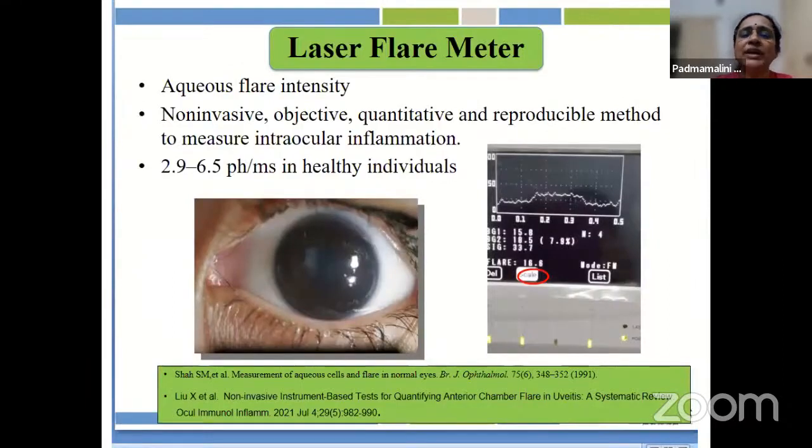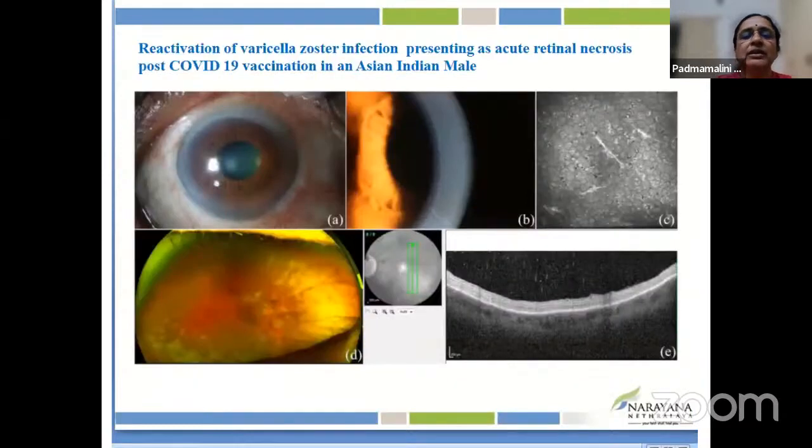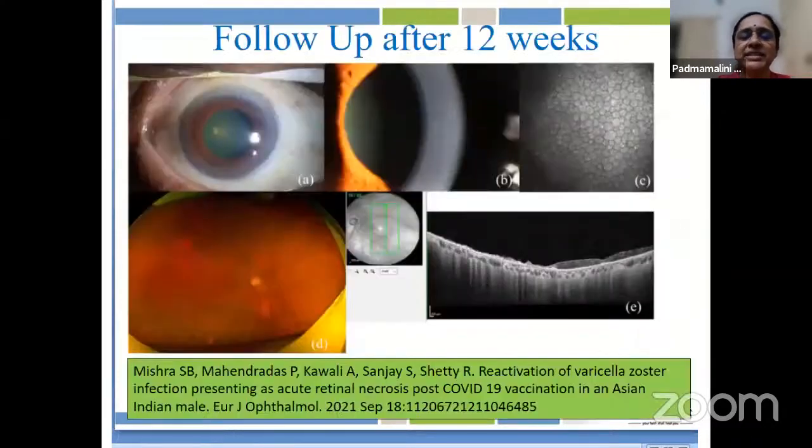The next is quantitative measurement: we can measure the amount of flare by using laser flare photometry. Here is a case of JIA who had a flare, and flare photometry showed 16.6, a significant amount of flare, suggesting active inflammation in this child. Here is a case of ARN following COVID vaccination. The patient has anterior segment inflammation and also retinitis. The OCT shows full-thickness retinal involvement. Following treatment with antiviral and systemic steroids, there is complete resolution of inflammation. We continued the treatment for nearly 14 weeks in this case.